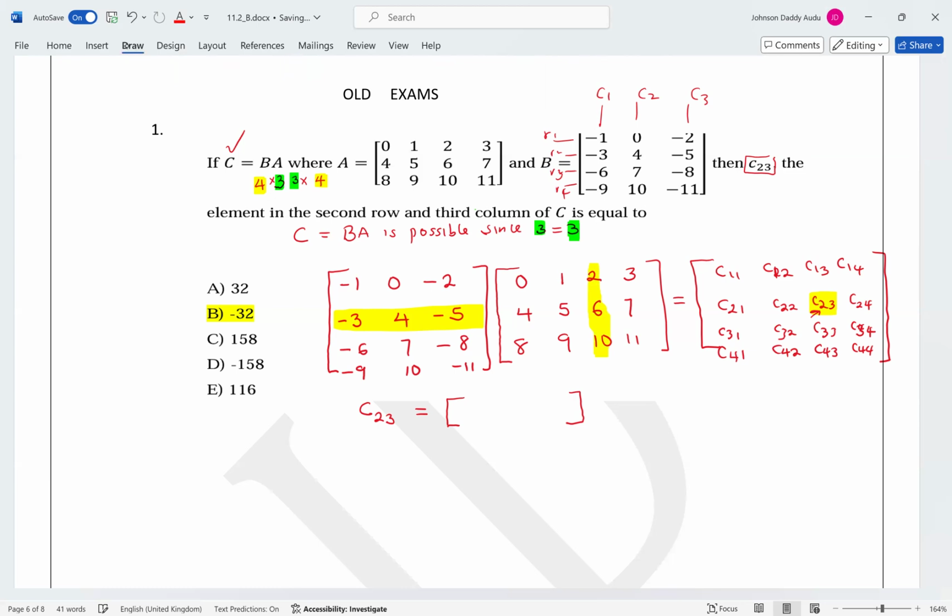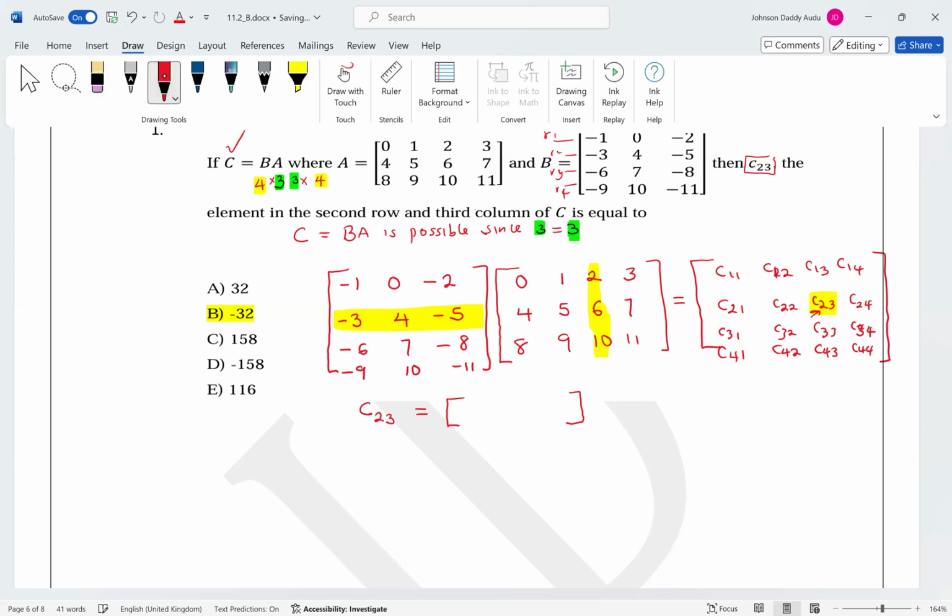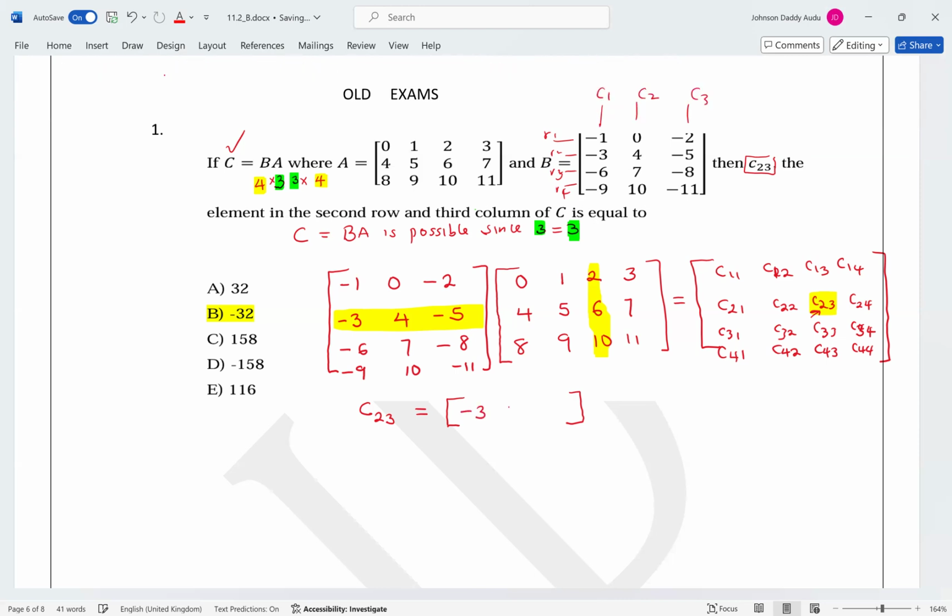This is just what we need to do: multiply these terms. The row is -3, 4, -5, and you multiply by this column, which is 2, 6, and 10.